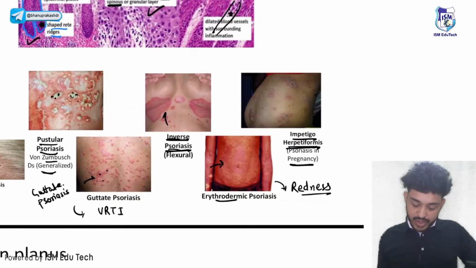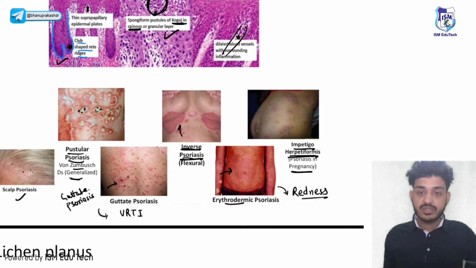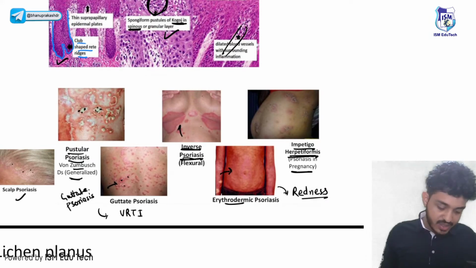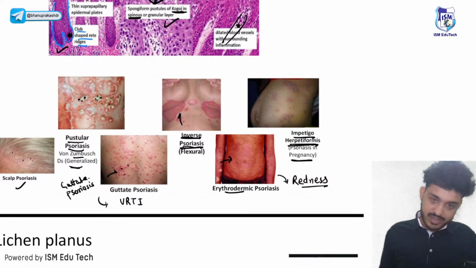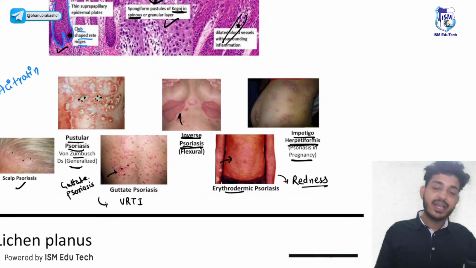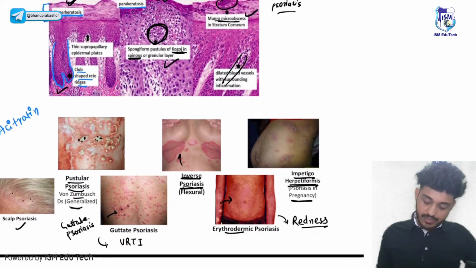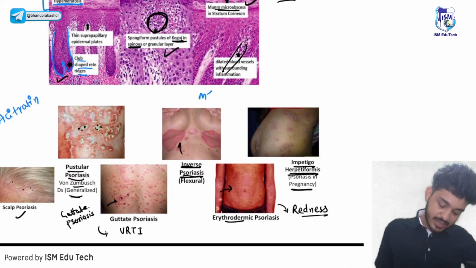Okay, how do you treat? Can anyone tell me what the drug of choice for pustular psoriasis is? Remember guys, the drug of choice for pustular psoriasis is acitretin. Right? Second thing, for inverse psoriasis we give methotrexate.